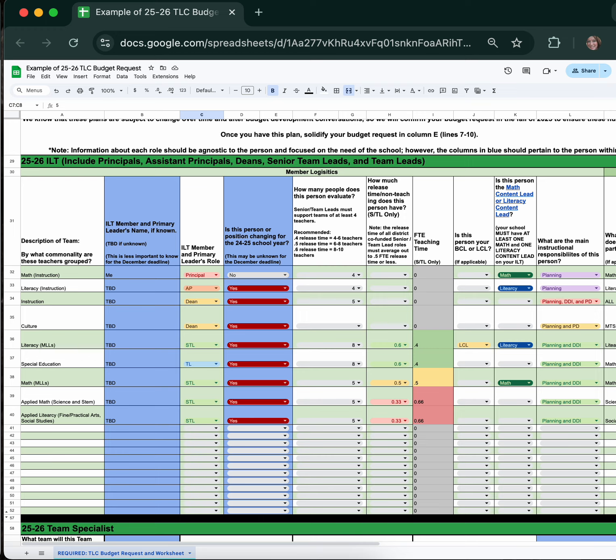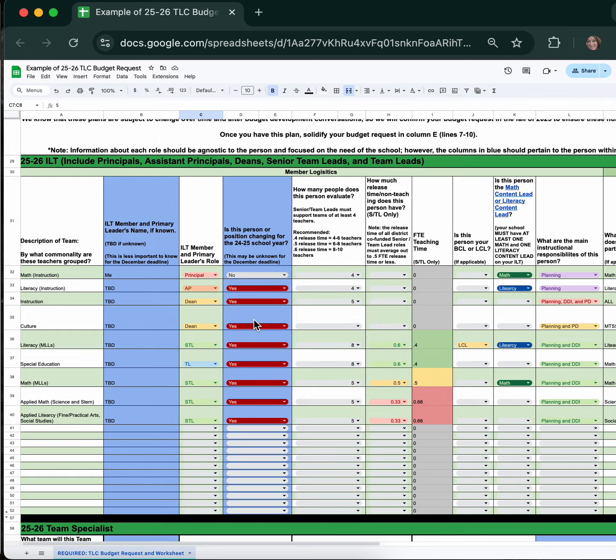Step 4, identify instructional focus. Next, because you've determined your MIS goals that the person is supporting, move to column P, where you will clearly define the person's main responsibilities in relation to the MIS.